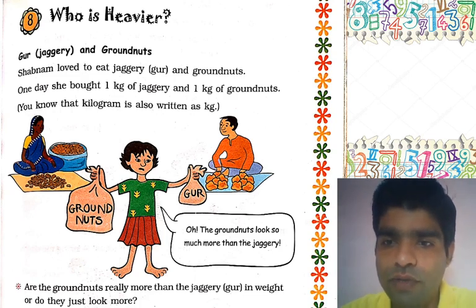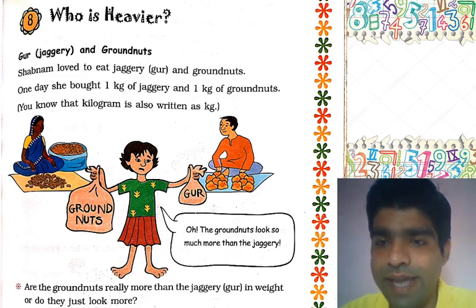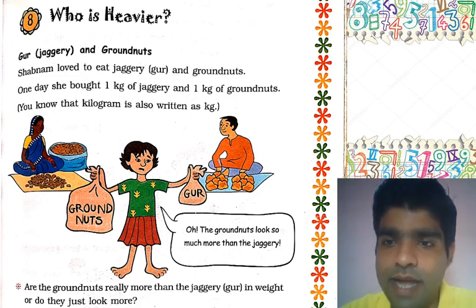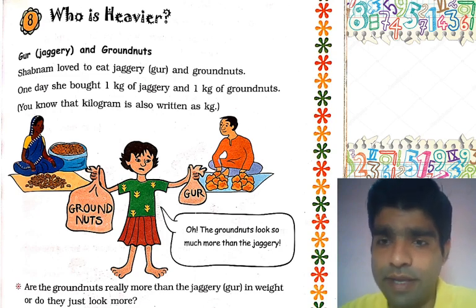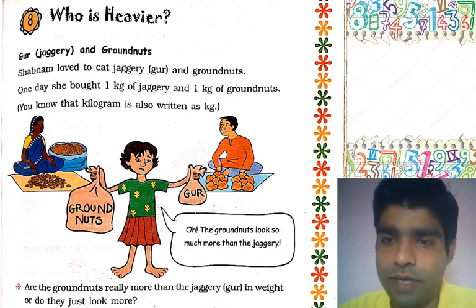And every student knows about the word kg. It means kilogram. Here we write the shortcut kg. It means 1 kg is equal to 1000 gram. Again I repeat, kilogram is written as kg, and 1 kg is equal to 1000 gram. Gram can be denoted by the small letter g. Okay, understood.